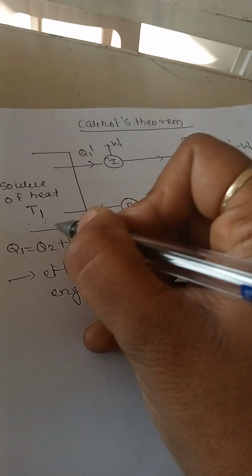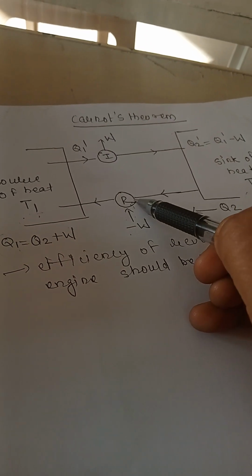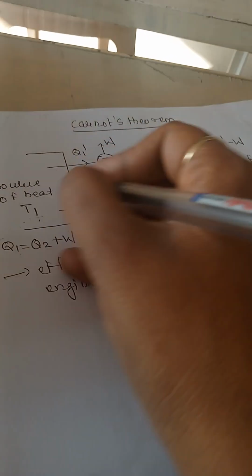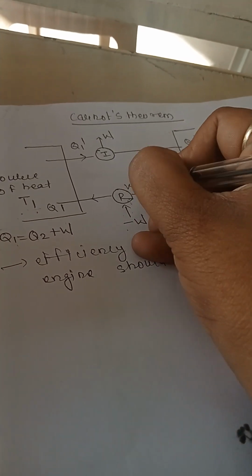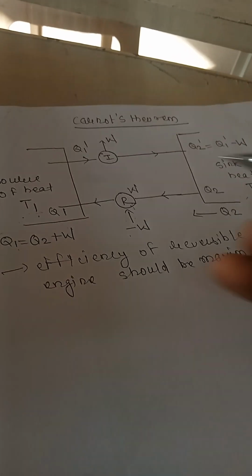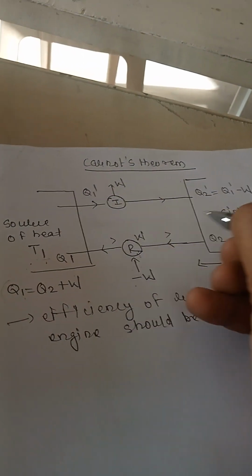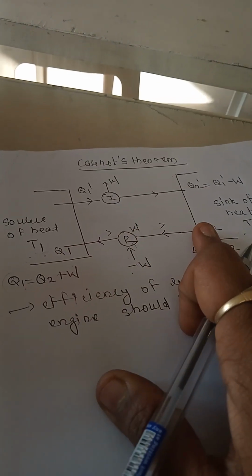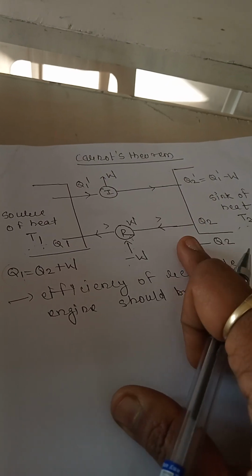When the system absorbs Q1 amount of heat, the work done by the system will be W, and it rejects Q2 amount of heat. The direction of this is from T1 to T2. This will be the direction of the direct path.